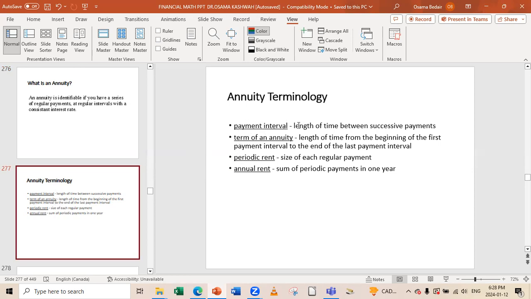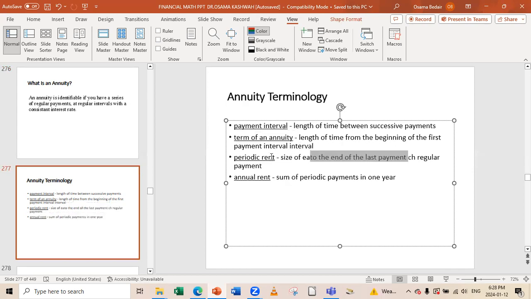The payment interval is the length of time between each payment and the next. The term of an annuity is the length of time from the beginning of the first payment until the end payment is done. Periodic rent and annual rent are also things to know.